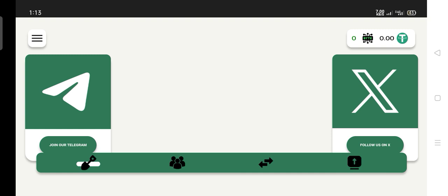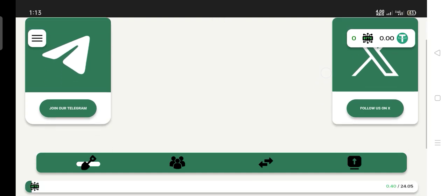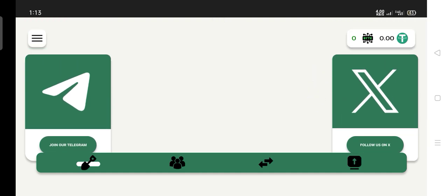Today I brought to you another very good project that you can mine. Today we are talking about Byte Blockchain. This is not a meme coin project, it's a blockchain.